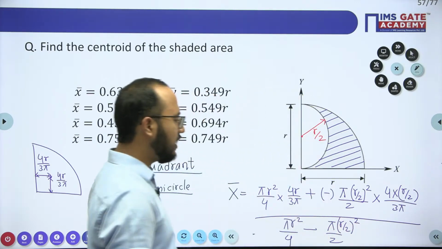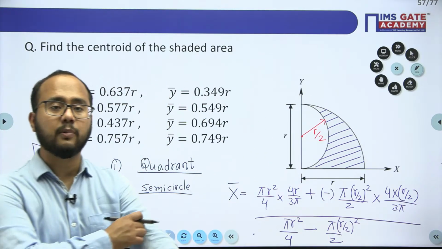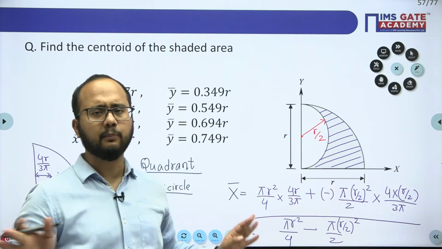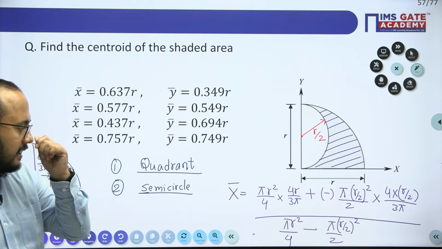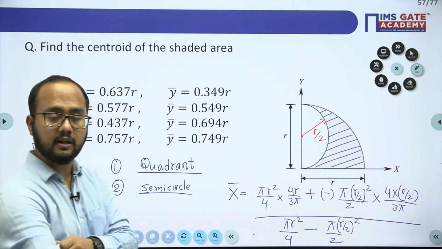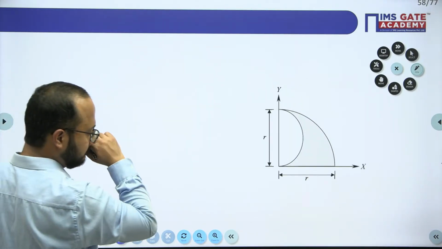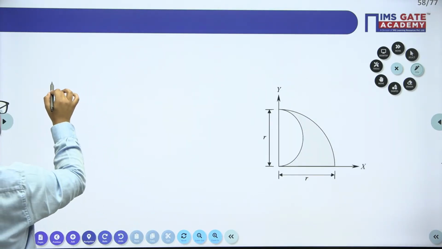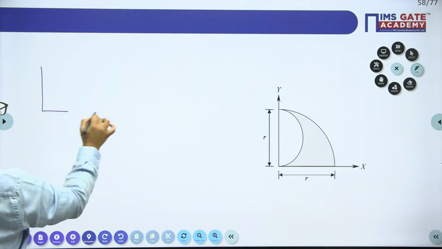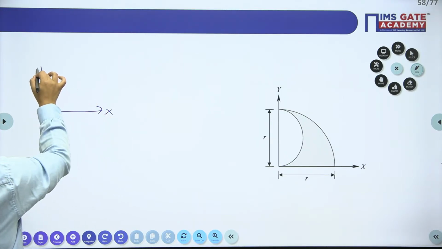So from this one, you will be in the position to calculate the x bar. I hope this is very simple for you to calculate. In a similar manner, you can also calculate y bar, right? So quickly solve y bar also. Just remember these points, very important. I will mention some important cases here.